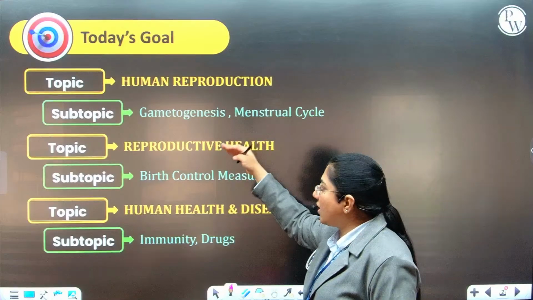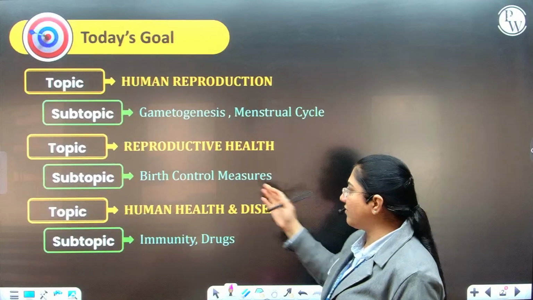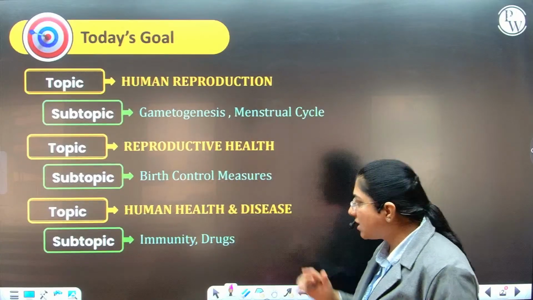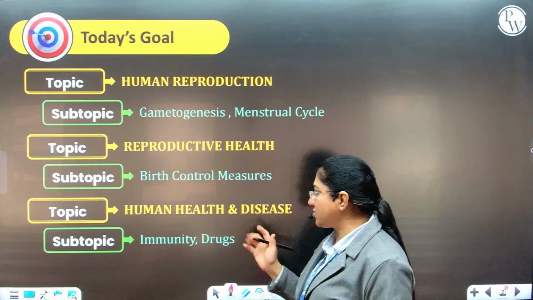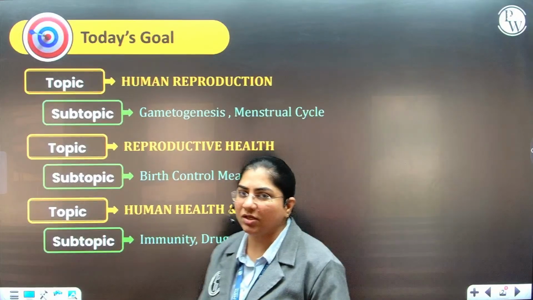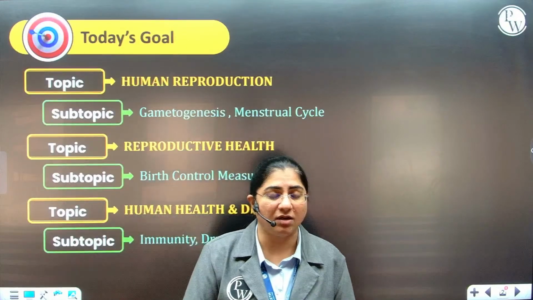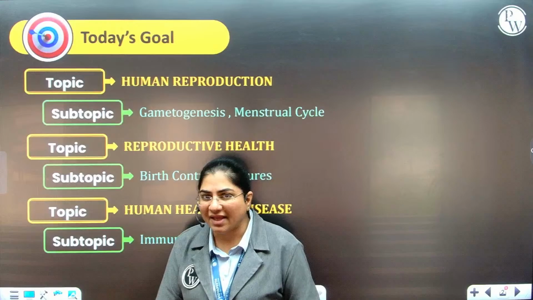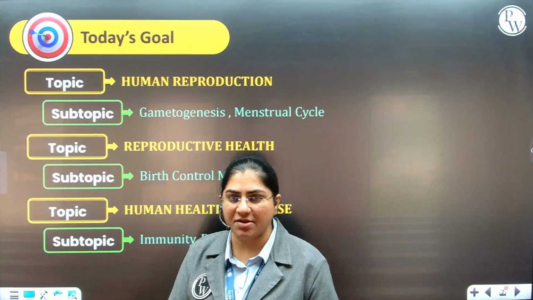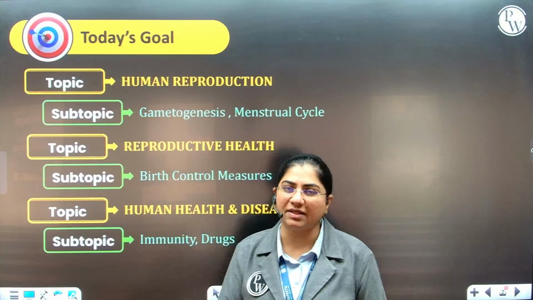We will then move on to reproductive health, where we'll be talking about birth control measures, and then finally the health and disease chapter, where we'll be talking about immunity, and we'll be having a rough idea about the drugs. Again, drugs is the part where match-the-column questions can come in our exams, where you might tend to make a mistake. So let us see how not to make those mistakes and how to correct them and get good marks.